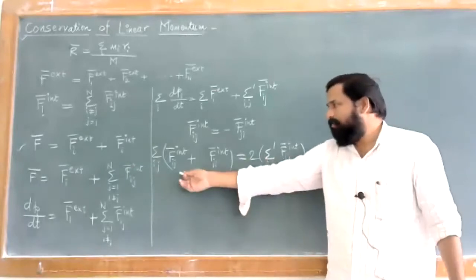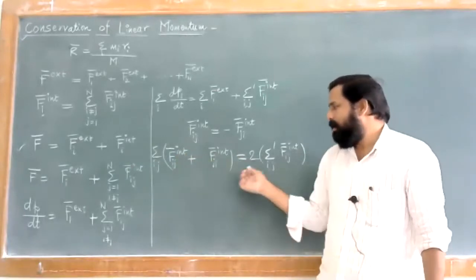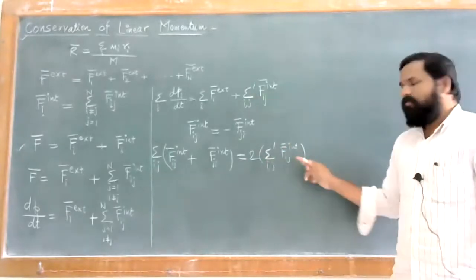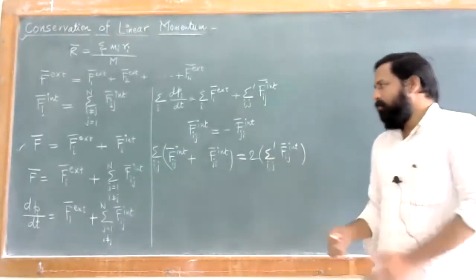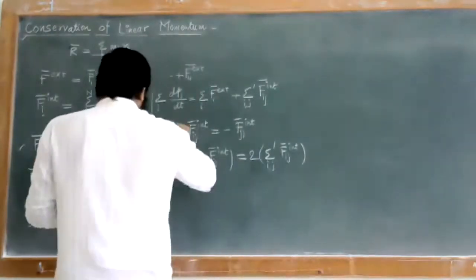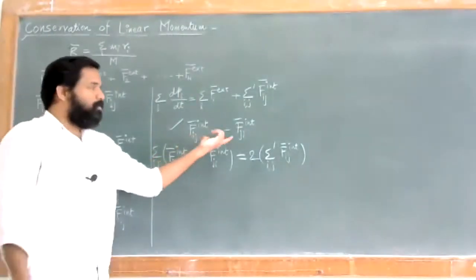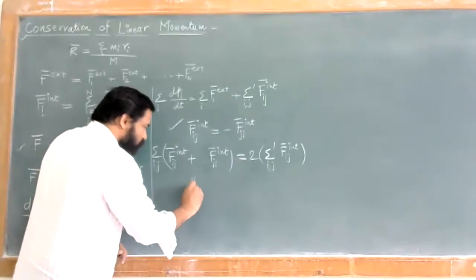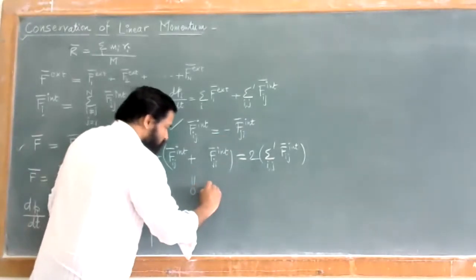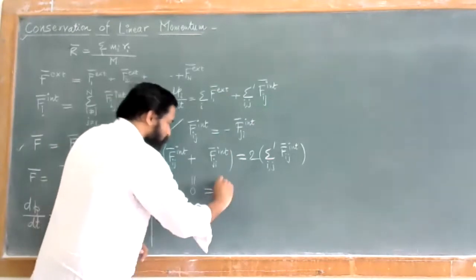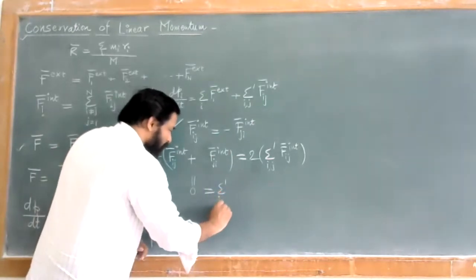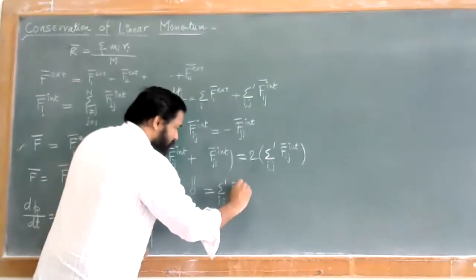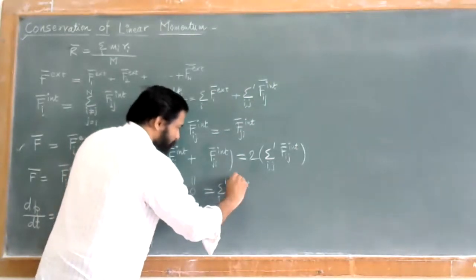So Fij internal plus Fji internal is equal to 2 times summation dash over ij Fij internal. But we have already seen, according to Newton's third law of motion, these forces are equal and opposite, and that's why this value comes out to be equal to 0. And so this 0 must be equal to summation dash over ij Fij internal.